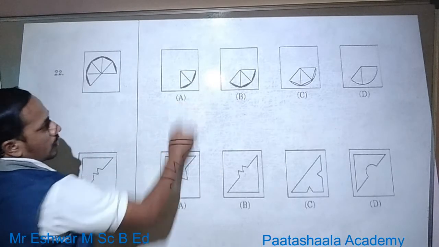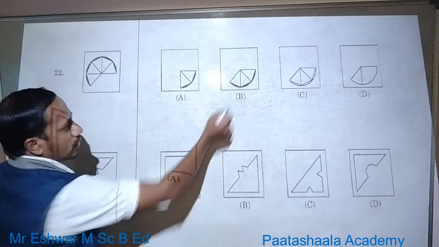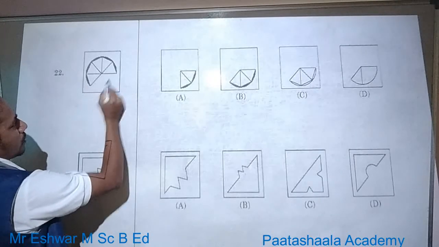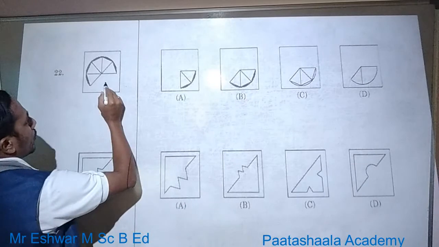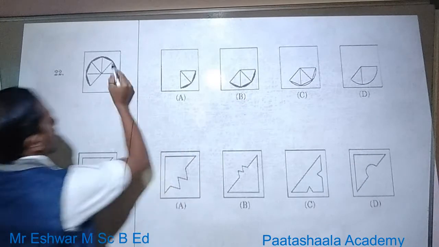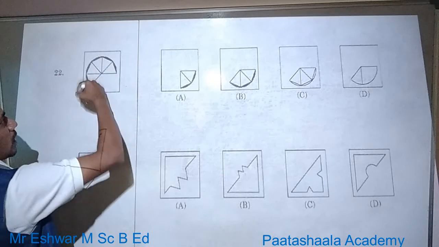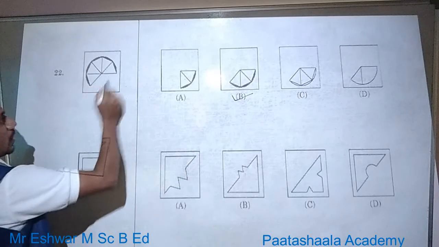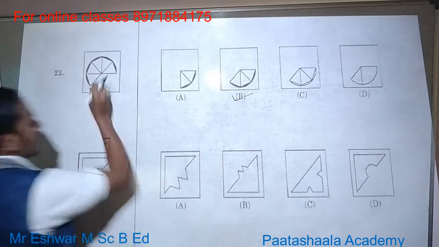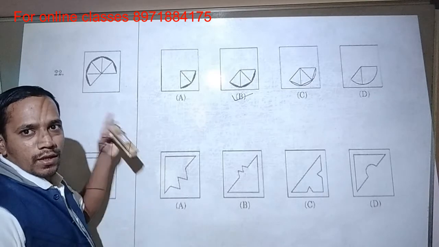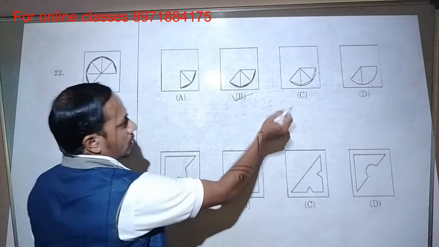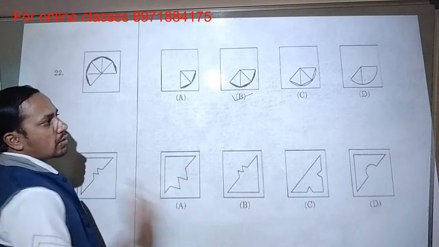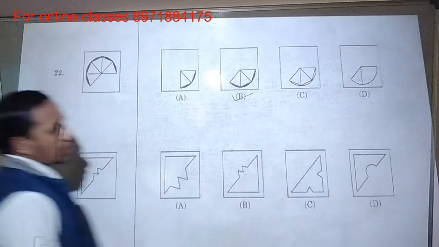Option 2 is not correct. Option 3, yes, exactly. Here one triangle is already given, and inside this you have to fix 1, 2, 3 triangles, and at the end of the circle there is a darkened place. That is why option B matches this figure. You fix option B in the given question figure and get the correct answer. Option C is not correct because it is not darkened: there are three boxes, but at the end there is no darkened place. Option D is also not correct.